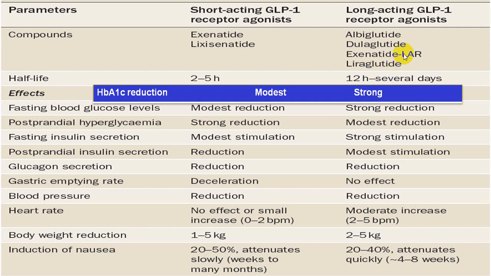Exenatide LAR and dulaglutide are weekly, while the others have to be given twice a day because the half-life is only 2 to 6 hours. Otherwise there is not much difference between the two. Being long acting, the weight reduction is more as compared to short acting GLP-1 agonists. So that is one additional advantage. Otherwise it almost remains the same.